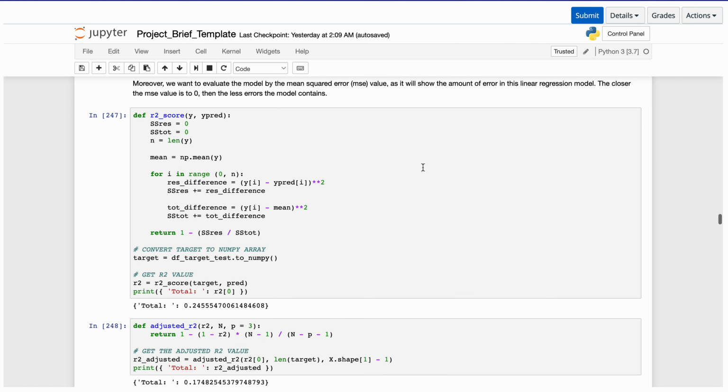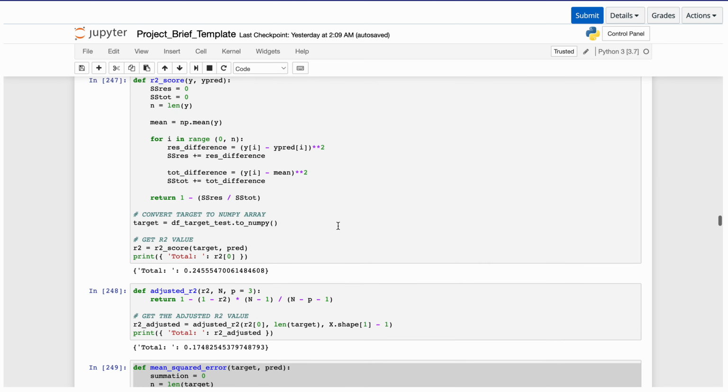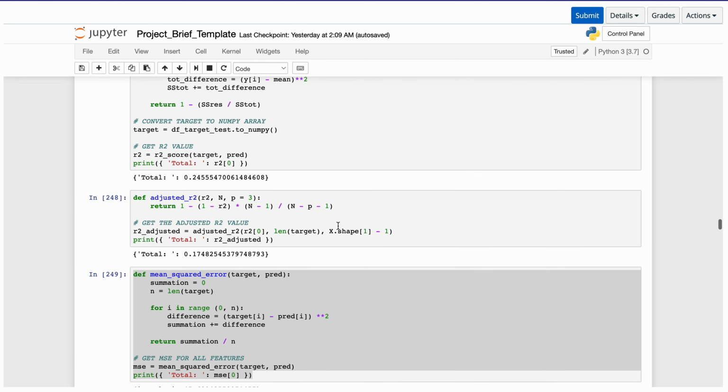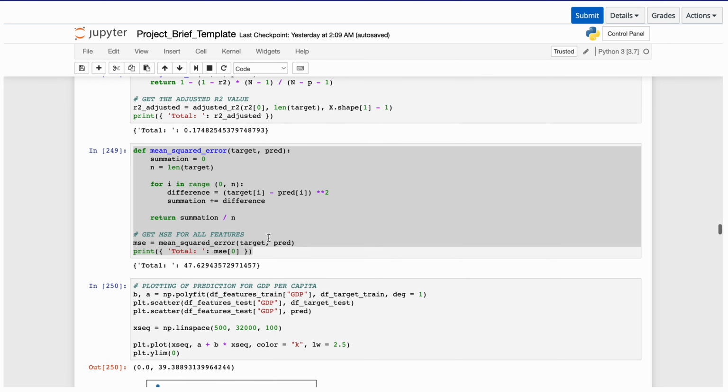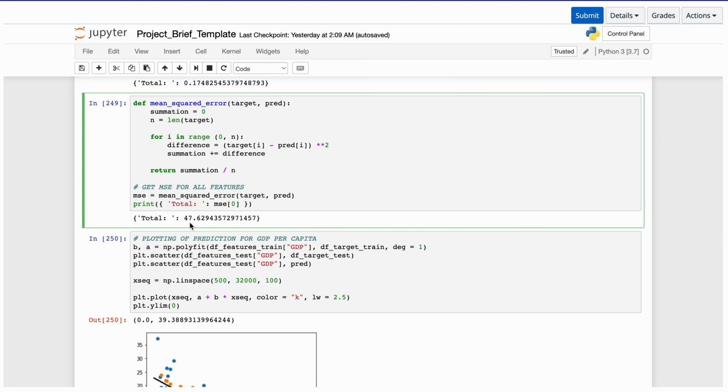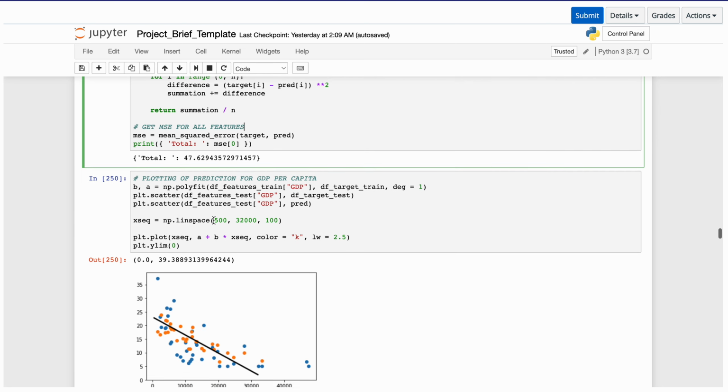And we would also like to evaluate our model using the MSE because this way we will know how accurate the model is. So the closer the MSE value is to 0, the fewer errors the model contains. After getting our R-square score, we then got our adjusted R-square, in which it shows here that we obtained 0.17, which falls under our 0.25 mark. So our model here is not successful. And our mean squared error is at 47.63.